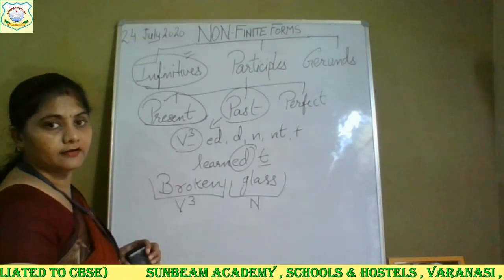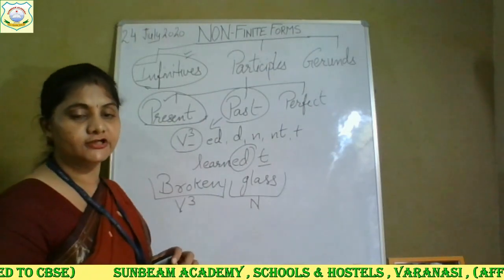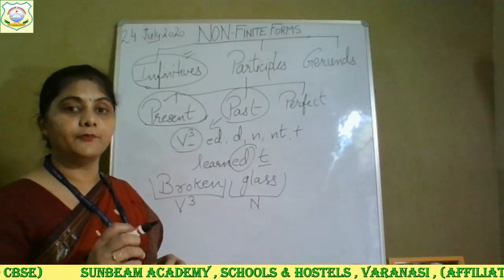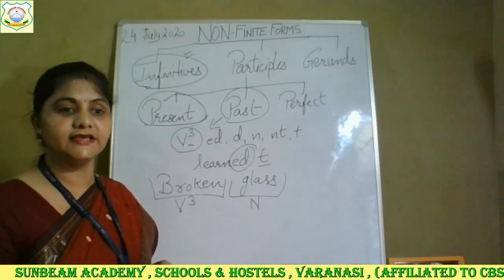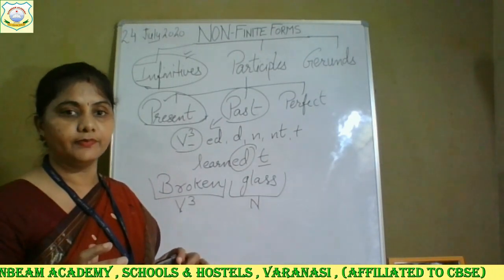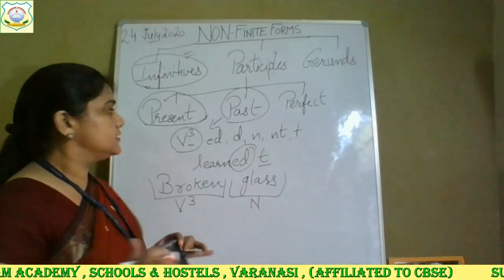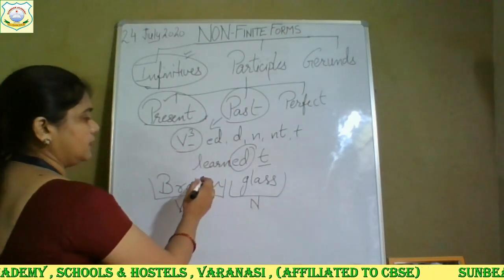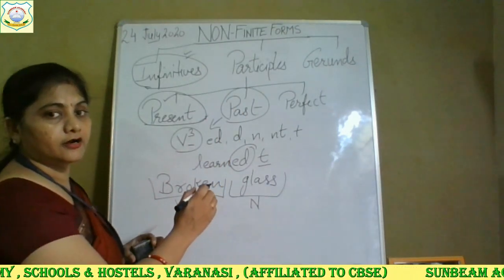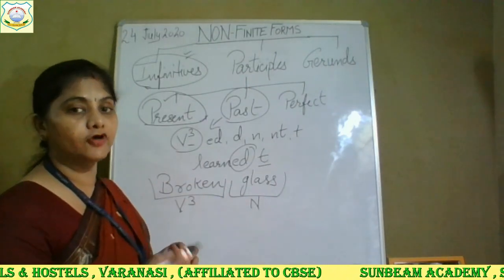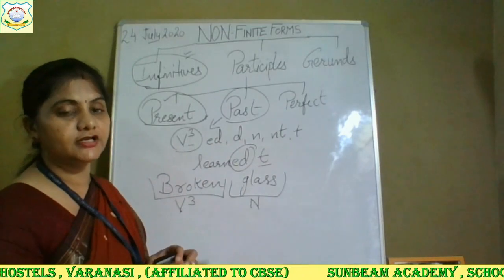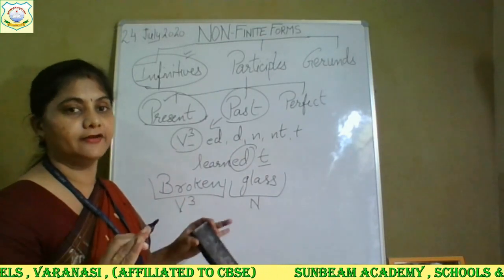Broken glass shows that the process of breaking of the glass is completed now. So in past participle, we get the verbs in which the action is already completed.